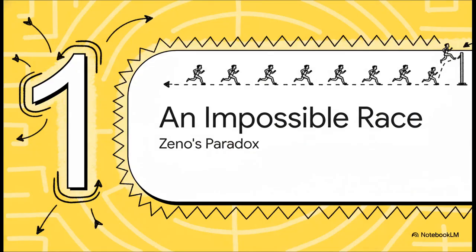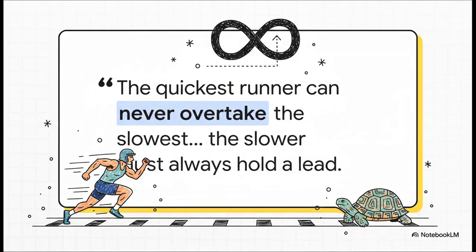So, to really get a handle on this whole 0/0 thing, we've got to go way back. I'm talking ancient Greece. Because this story doesn't start with some complicated formula. Nope. It starts with a brain-bending puzzle about a race that, logically, should never end. You've probably heard of this one, Zeno's paradox of Achilles and the tortoise.